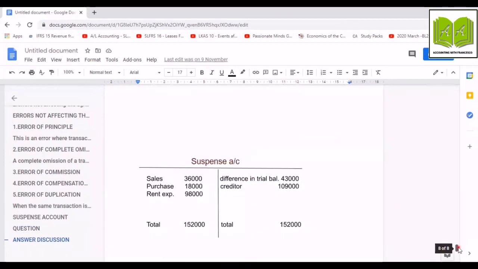And now see, this suspense account, in the debit side we have 36,000 sales, purchases 18,000, rent expense 98,000. So the total is 152,000. In the credit side we have 43,000 and 109,000. The total is 152,000. Now see, this account is set off. So that's why I told you the suspense account is a temporary account.